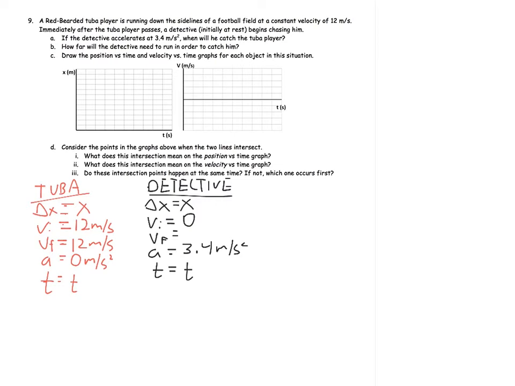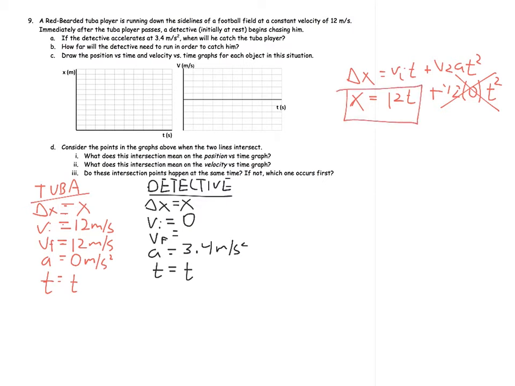So those 2 times also have the same value, even though I don't know what that value is. Now that I have this set up, I'm going to write an equation for each one. For the tuba player, I have 0 acceleration, so I have to use one of my delta x equations. I'll just go ahead and use this one. So I have x is equal to 12t plus 1/2 times 0 times t squared. So that second term just goes away, and I'm just left with x equals 12t.